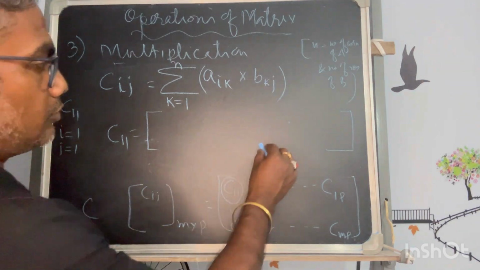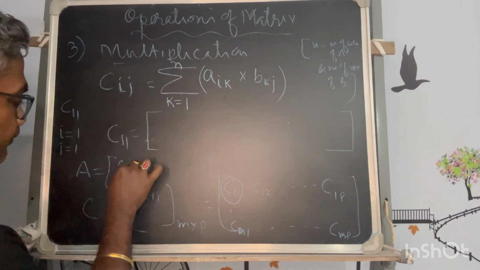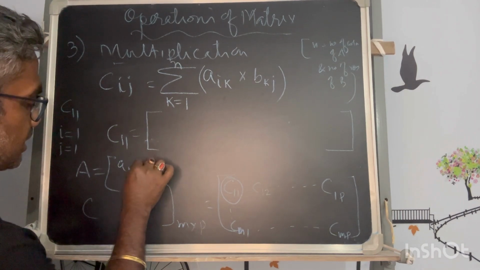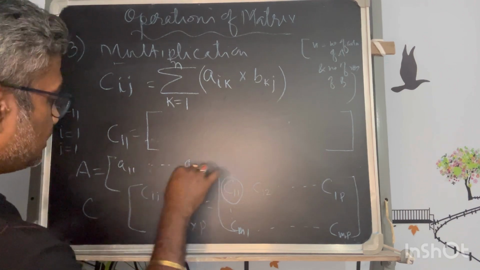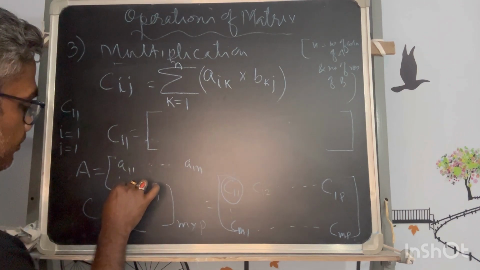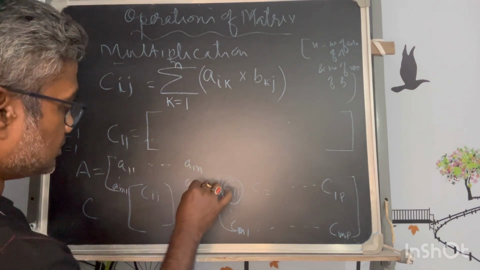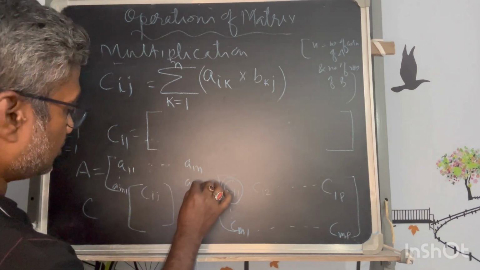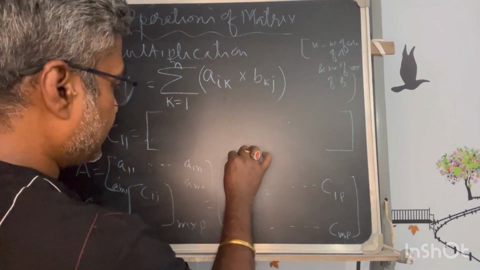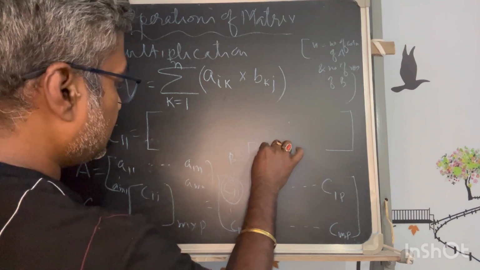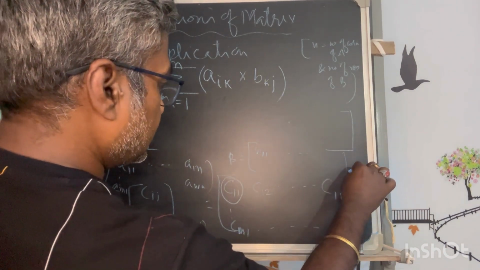Because what I am doing is the multiplication of matrices. If I write A as A11 and so on, it goes up to A1n, then Am1 dot dot dot Amn, that is the values of matrix A, and B, if I expand it, B11 and so on, was of order n into p.